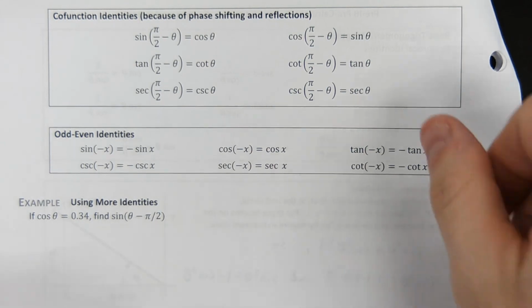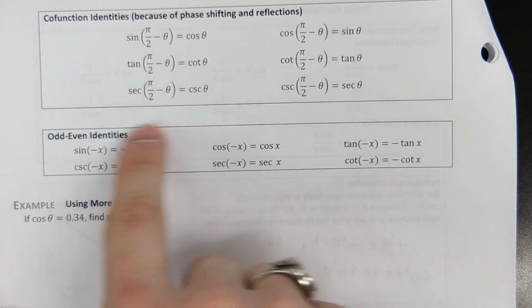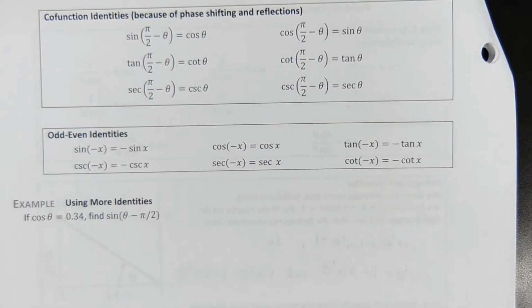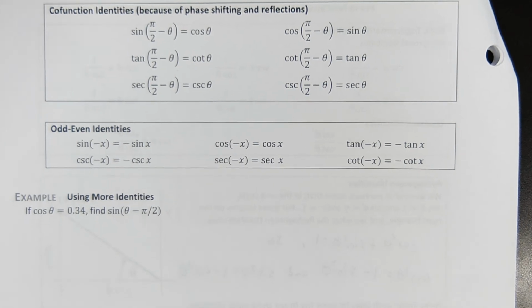So these cofunction identities are true because of phase shifting and reflections. And that's why I really made sure that we took time to write equations of graphs in more than one form. That's why I described cotangent as a shift and reflection of tangent, things like that, because I was setting you up for this kind of stuff.